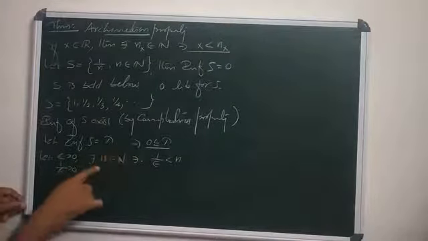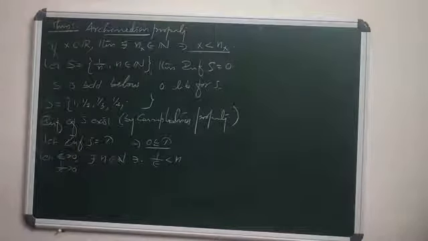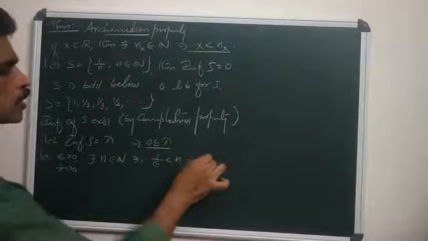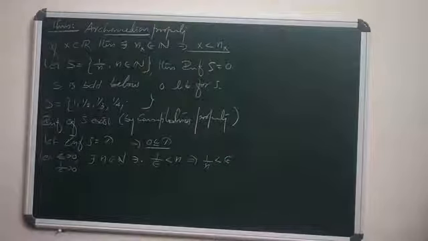Then by the Archimedean property, there exists a natural number n such that 1/epsilon is strictly less than n. And 1/epsilon less than n means 1/n is strictly less than epsilon.